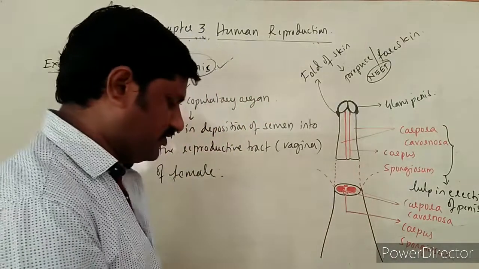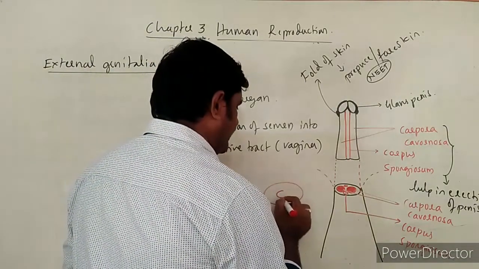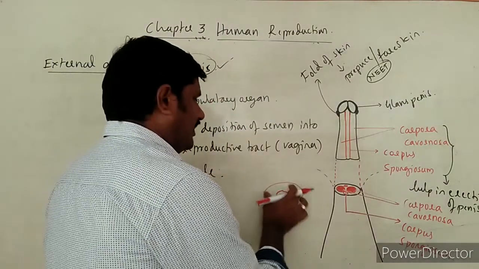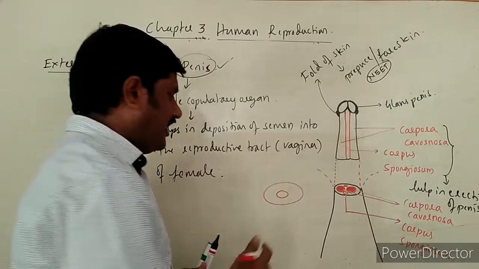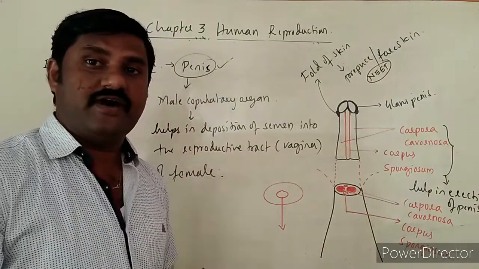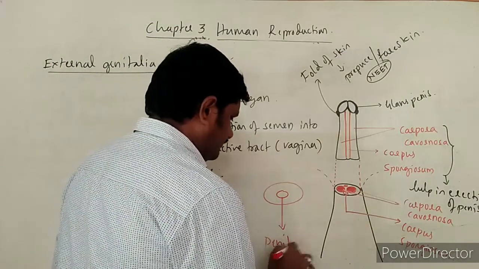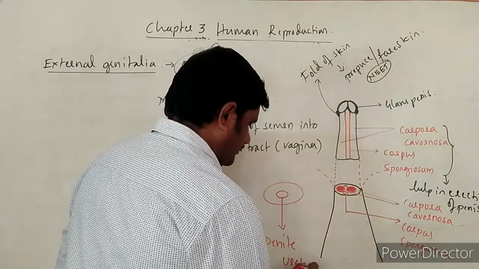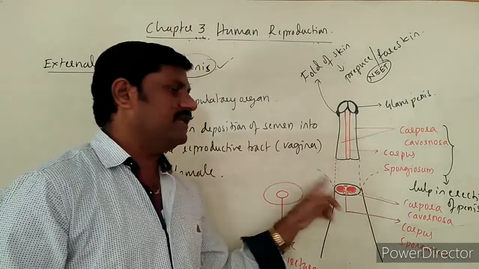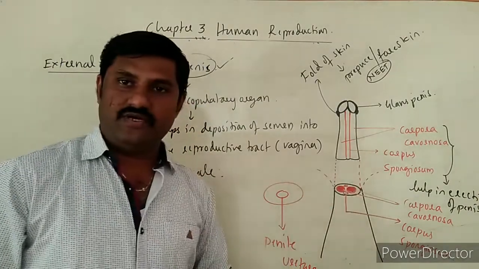This corpus spongiosum is a very large thick mass, and inside it you will find the penile urethra, that passes at the center of this mass of erectile tissue, right? So this is also an important point to be noted.